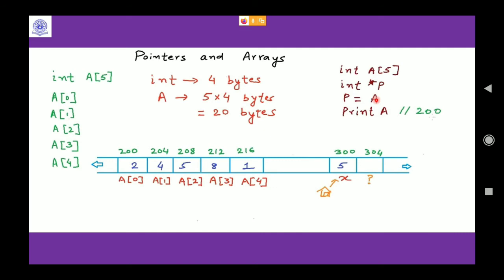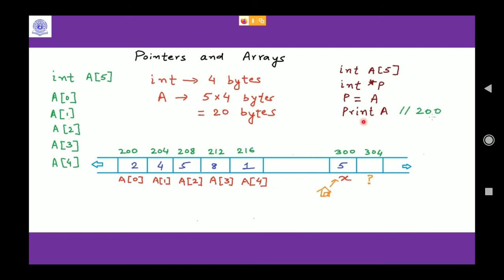What is the base address as per our diagram? 200. So A represents nothing but 200. So if you just write p is equal to A, this is also valid in C. This assignment is valid, and the compiler won't complain of any syntax error.